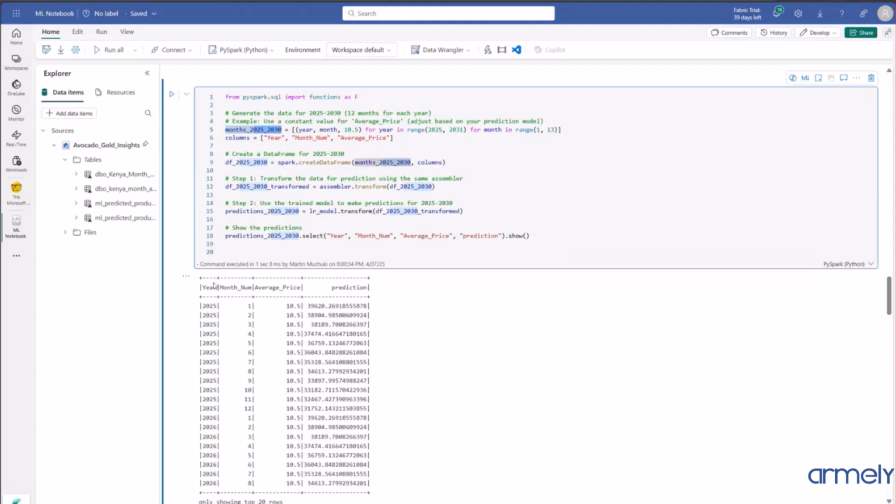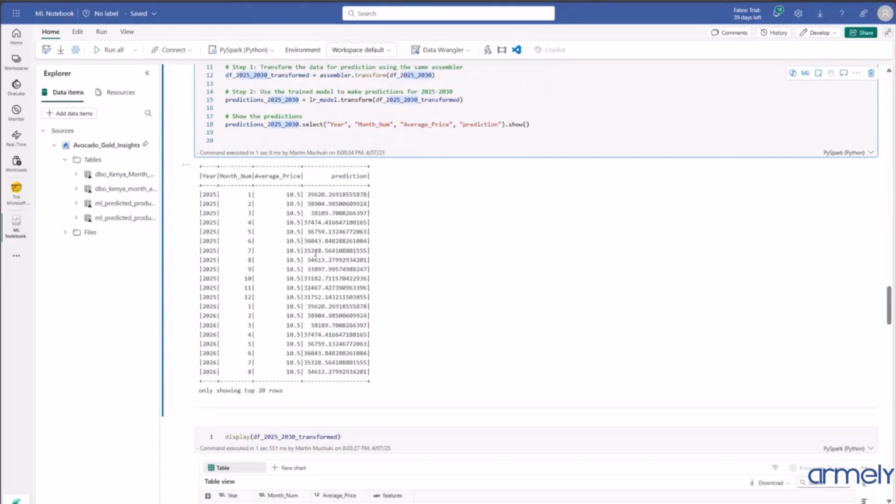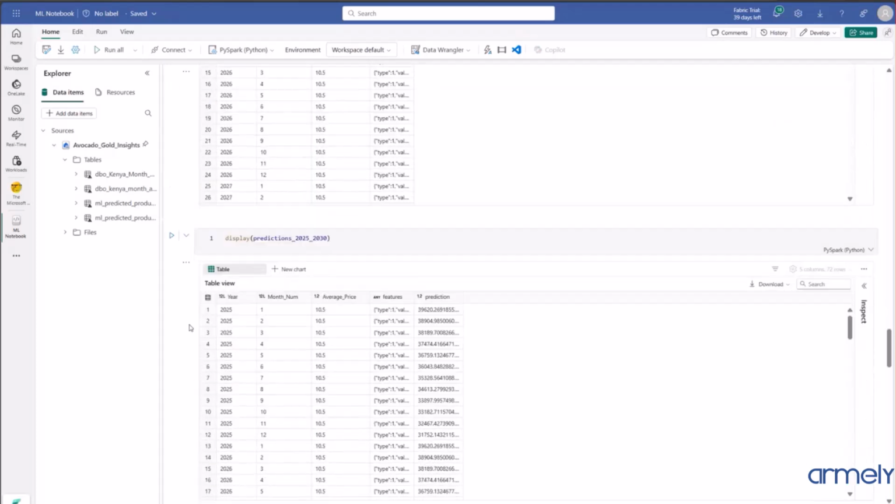As you can see, this is the prediction for all the months from January to December: the expected price and the production volume that has been predicted. We store this table back to our Gold Lakehouse.